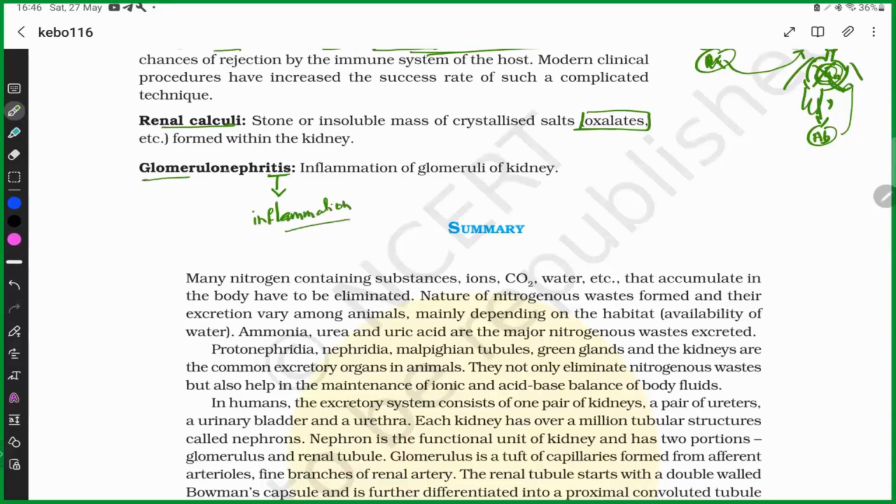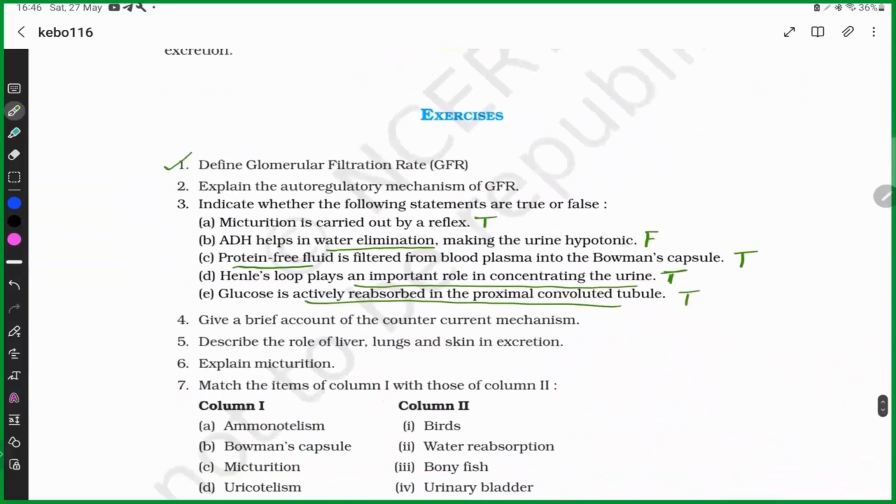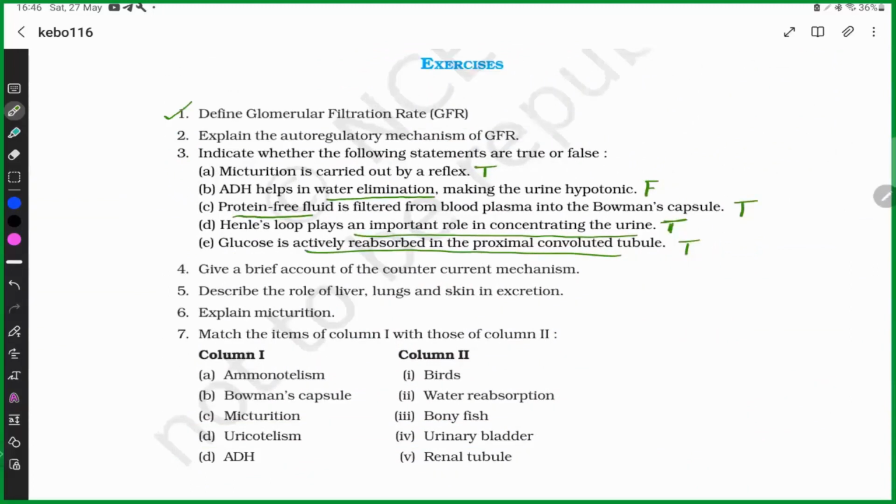So glomerulus. So inflammation of the glomerulus. Simple, right? Now coming to the exercise. What is the glomerular filtration rate? I just discussed it earlier. The amount of filtrate produced from both kidneys per unit minute, per 1 minute.